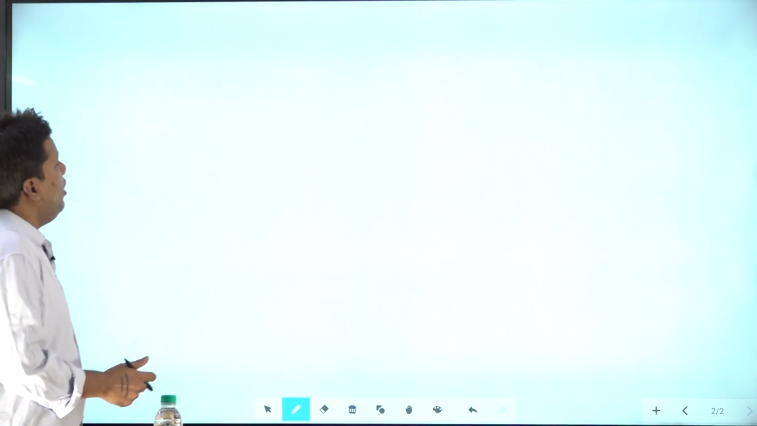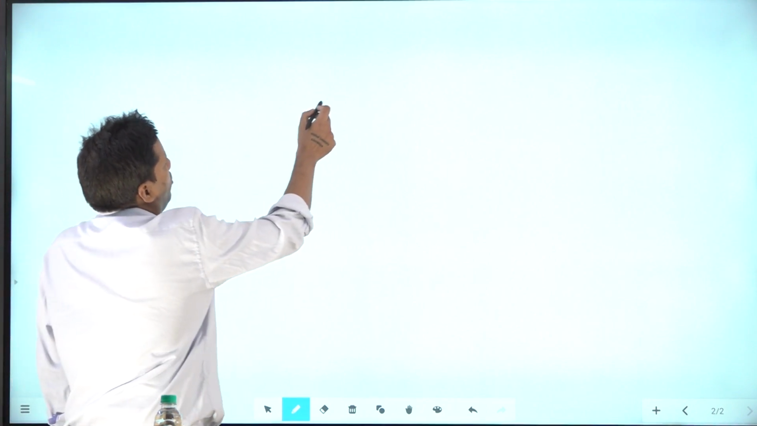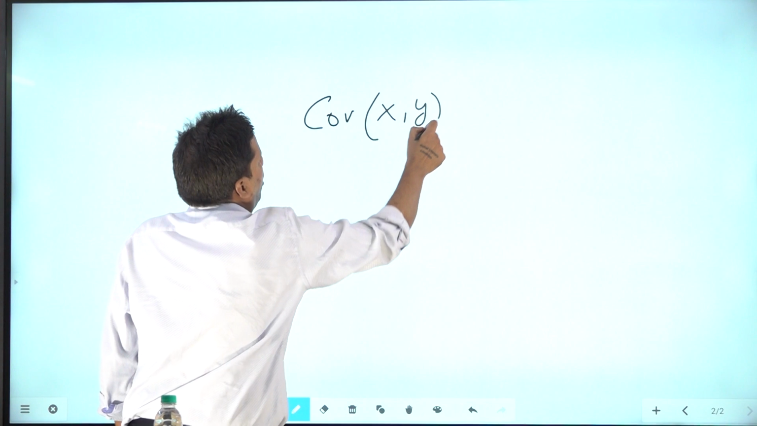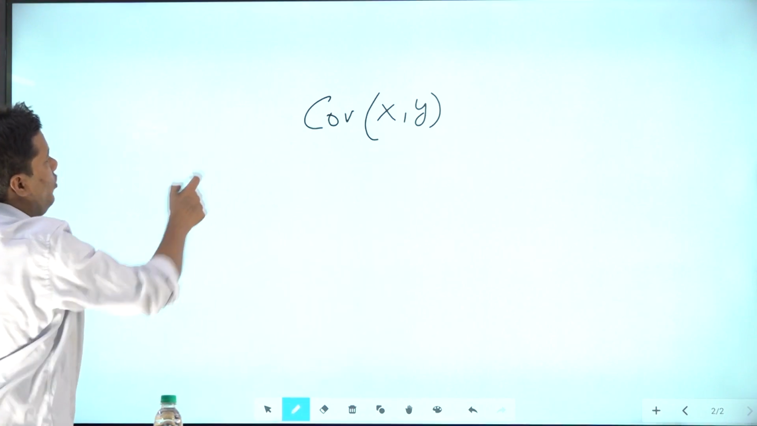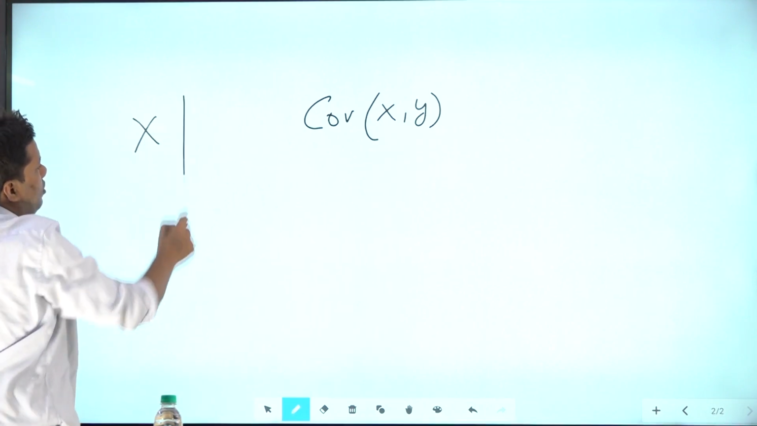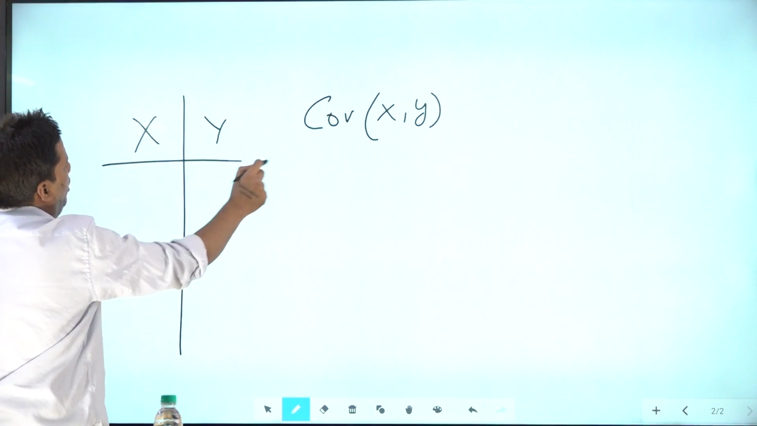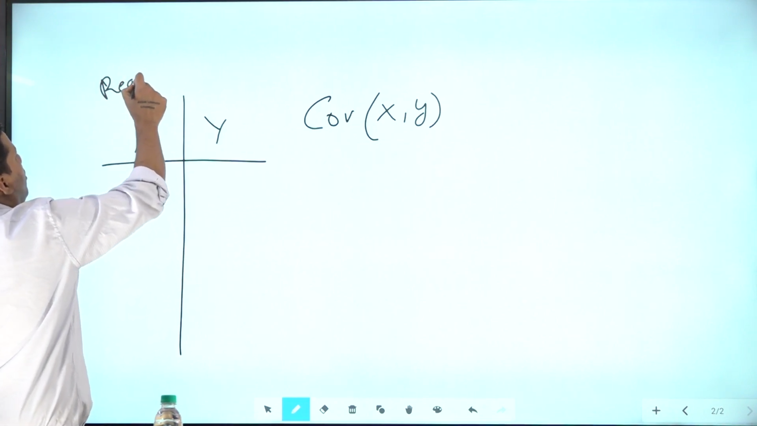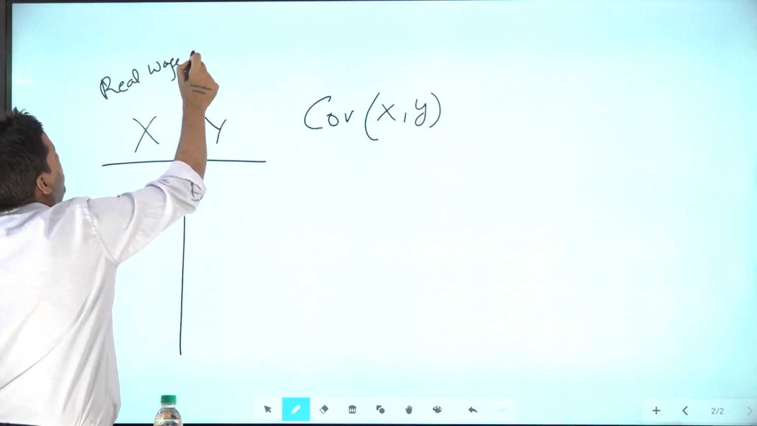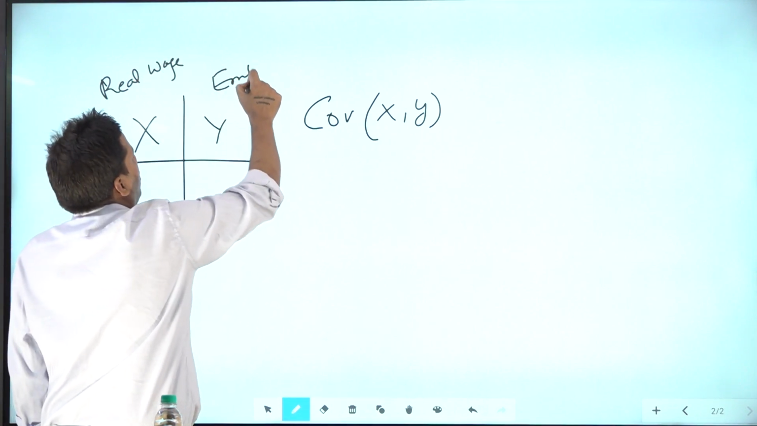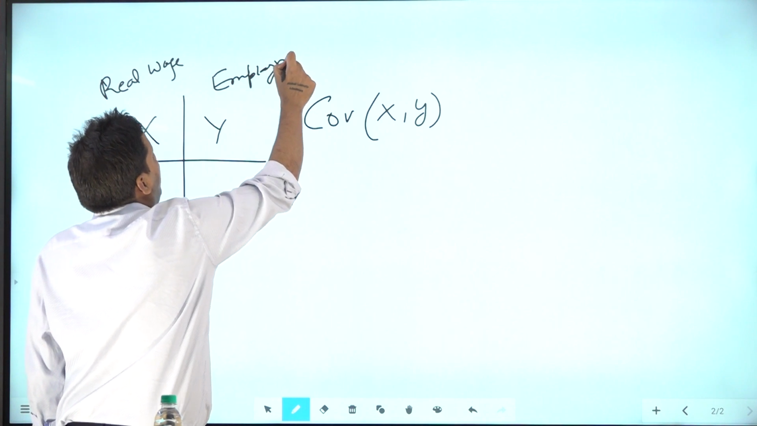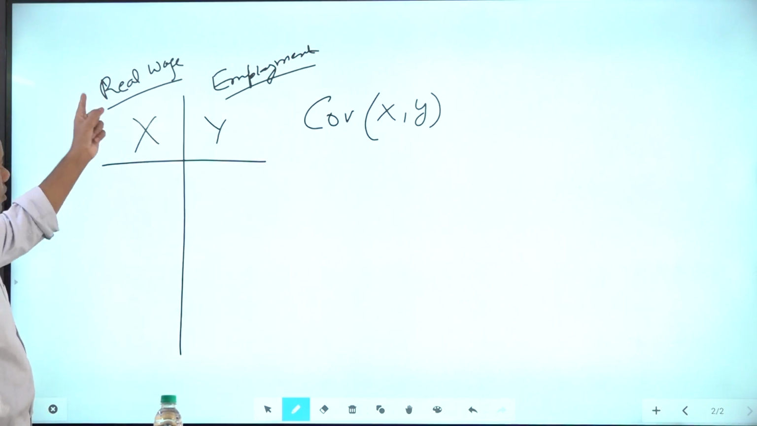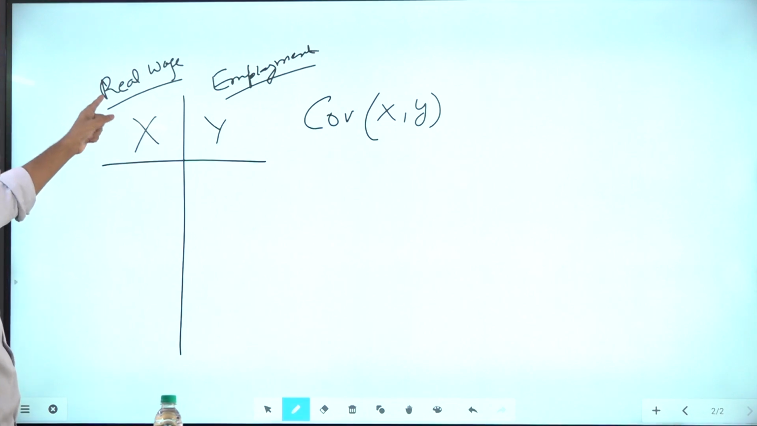Now let's say somebody asks you what covariance is. Covariance is given for 2 series. We indicate covariance by a symbol. Let's say this is the X series and this is the Y series. X, let's say I'm calling real wage, and this is employment. Why have I written real, not monetary? That has a meaning. When we discuss the economic survey, then you will understand.